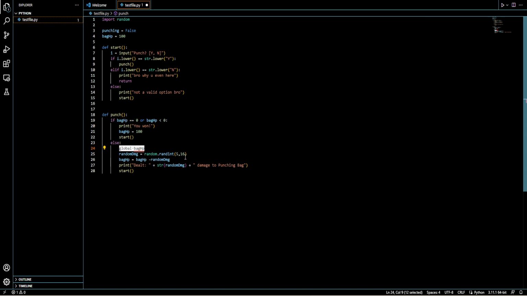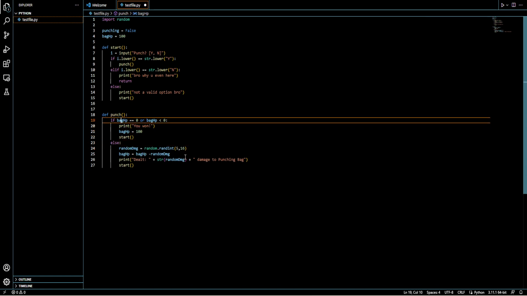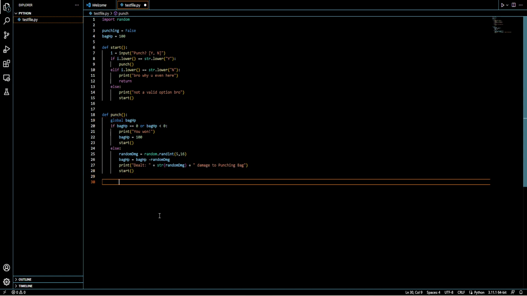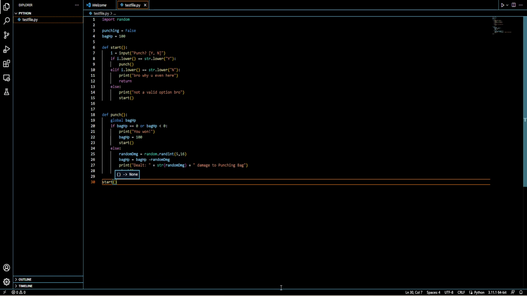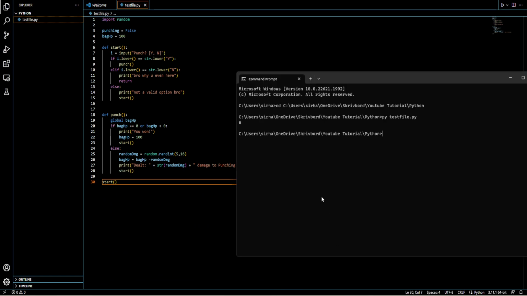Yeah, we need to take this, pull it back, and go to the front of the function. Whenever you're calling global variables, always make sure they're at the top, even before the if statements. And now I'm pretty sure this might work. So we're just going to run it, test it, and then I'm going to go through it together with you, and we'll end the video right there.